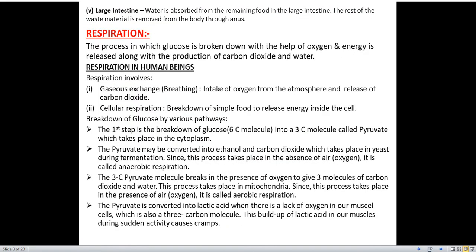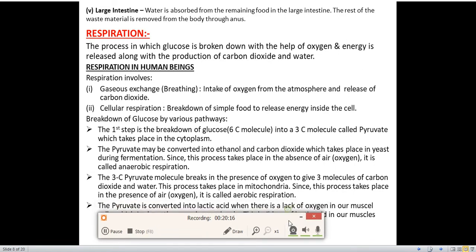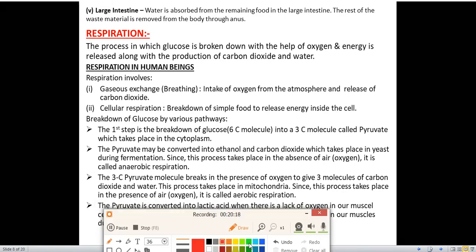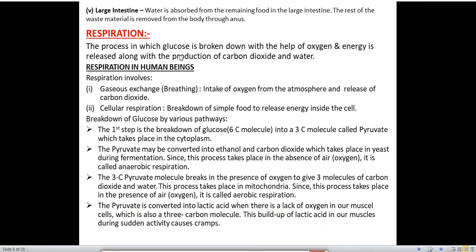Our next topic is respiration. What do we understand by respiration? The process in which glucose is broken down with the help of oxygen and energy is released along with the production of carbon dioxide and water is called respiration.